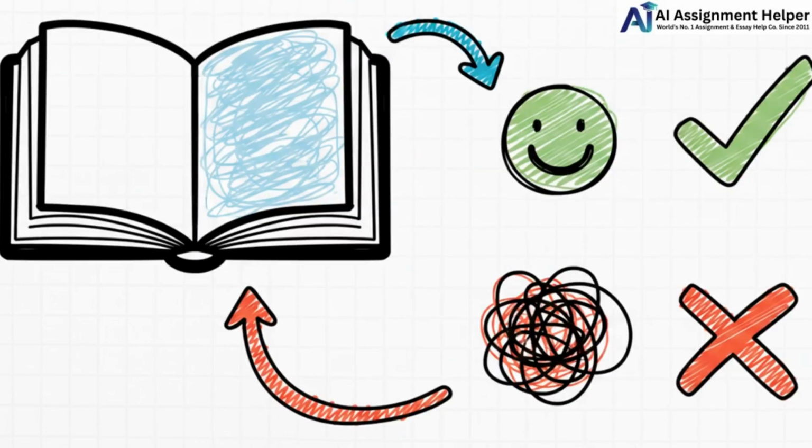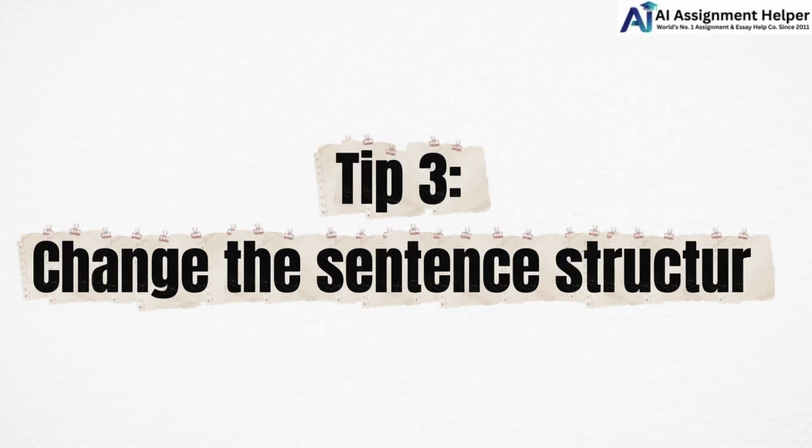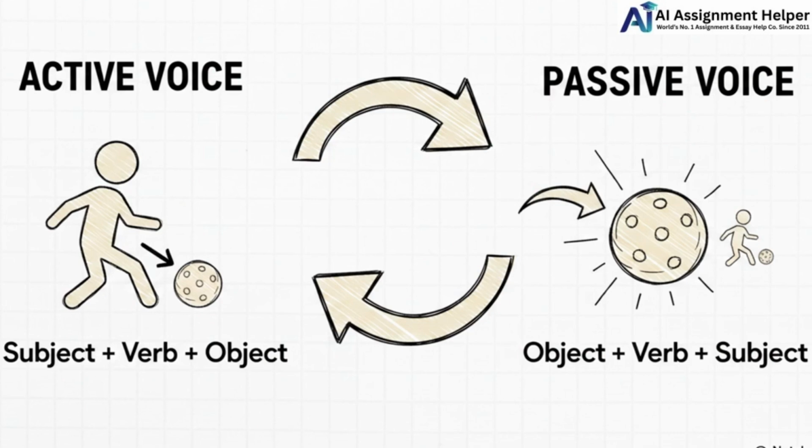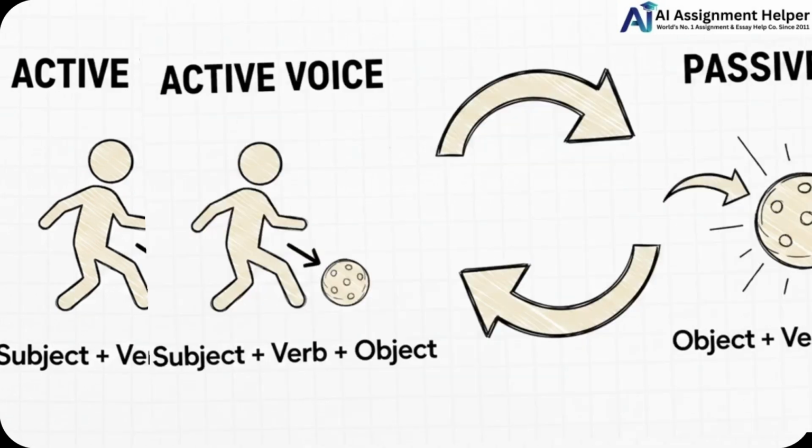Tip 2. Use suitable synonyms. Replace some words with accurate alternatives where possible. But be careful. Do not force difficult words just to sound different. Tip 3. Change the sentence structure. You can switch from active voice to passive voice, or the other way around. You can also change the order of ideas in the sentence.